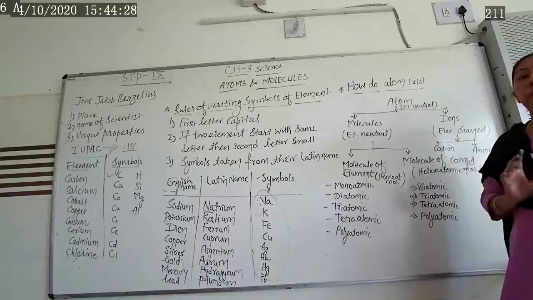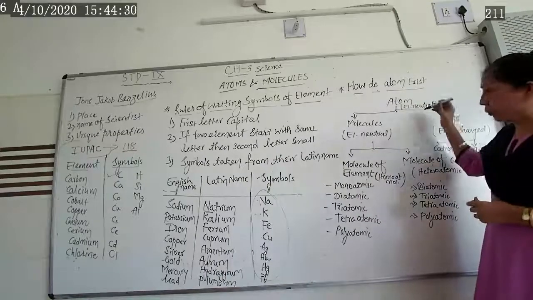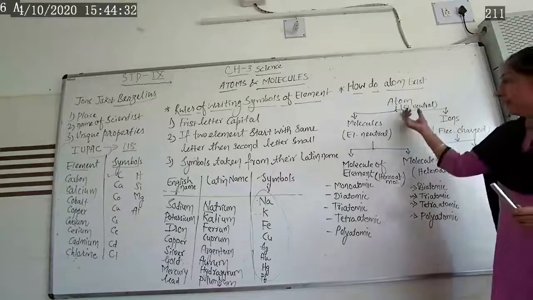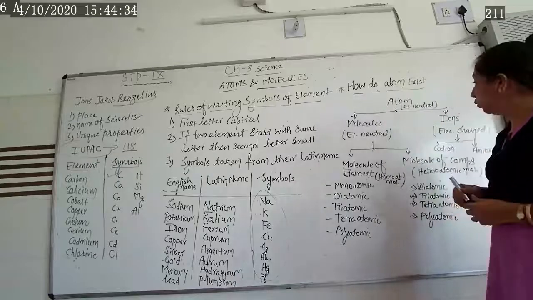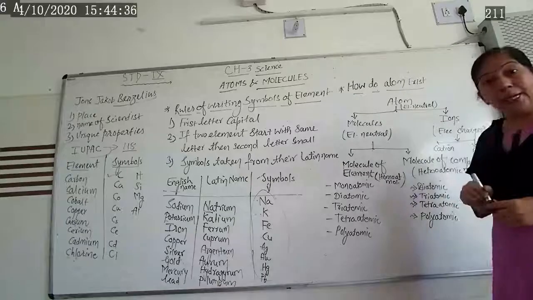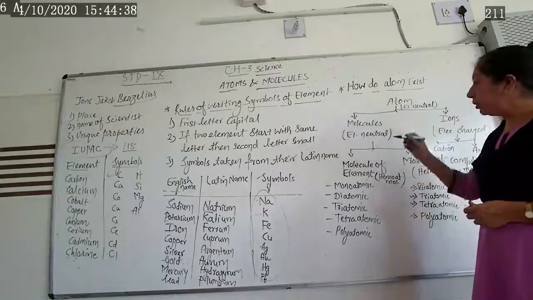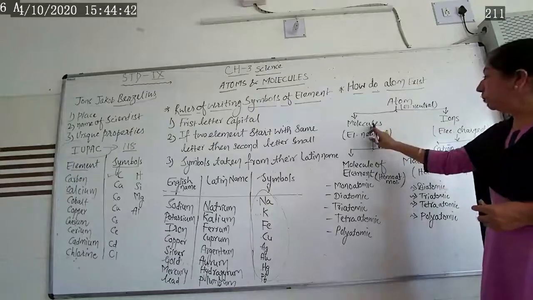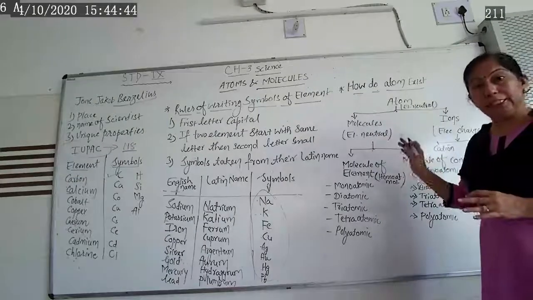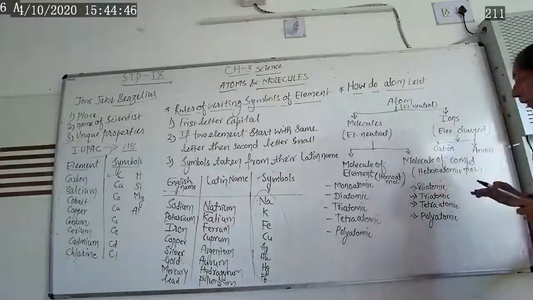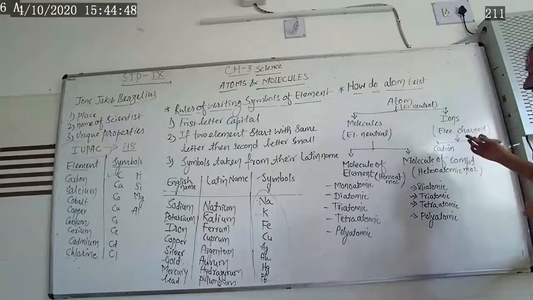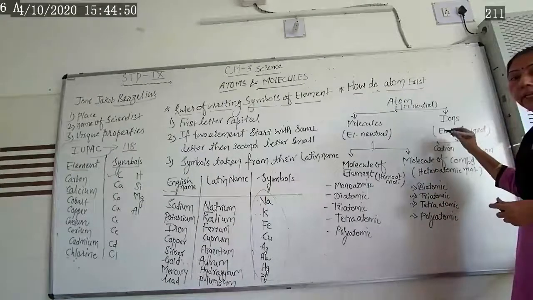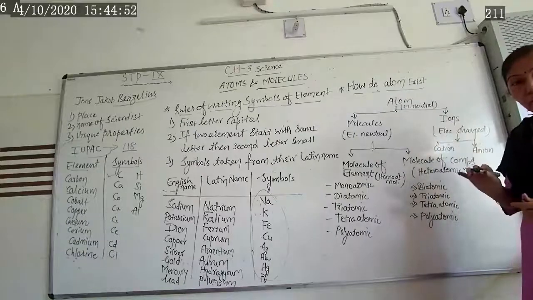They are totally neutral, electrically neutral. But these atoms are further classified into molecules as well as ions. Molecules are electrically neutral. But ions are charged particles. Ions are nothing but electrically charged.